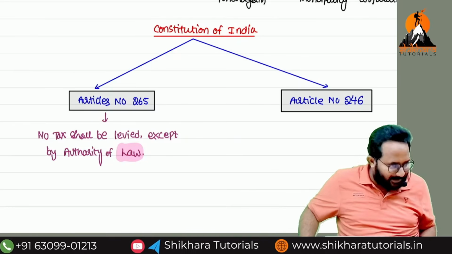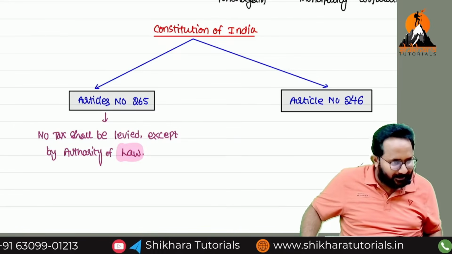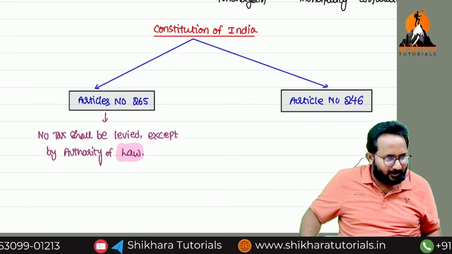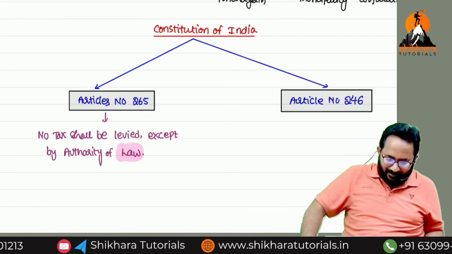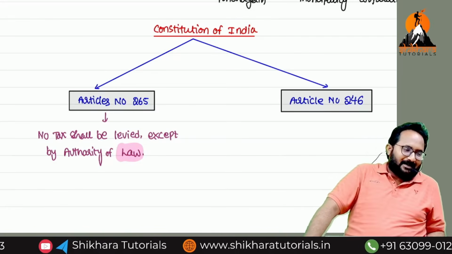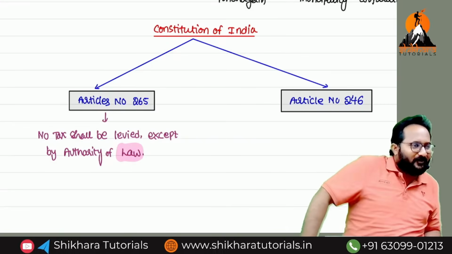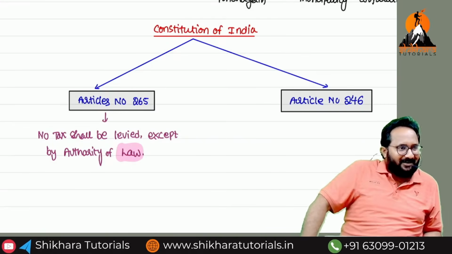We should pass a bill in Parliament, both the houses of Parliament. Then that will be called a water law. Okay, right. The President's signature is also required. Who is the president now?